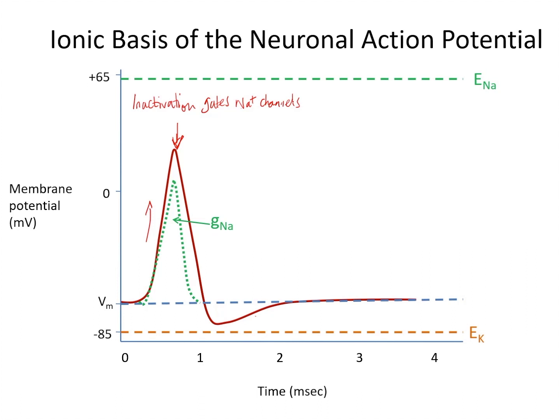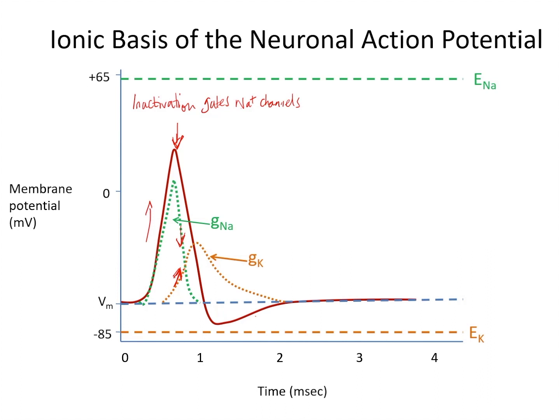The second component, as we turn the corner into repolarization, is opening of voltage-gated potassium channels. And so repolarization of the membrane will now proceed with a decreasing sodium conductance and an increasing potassium conductance that you can see here. The green graph, sodium conductance, is decreasing, downswing here, as the potassium conductance, shown in orange, is increasing. And because of that, we move away from E sodium and down back towards E potassium.